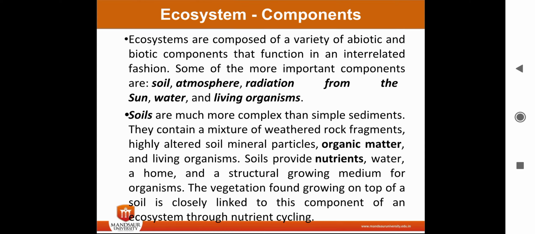They contain a mixture of weathered rock fragments, highly altered soil minerals, and organic matter. Soil provides nutrients and water, and a home and structural growing medium for organisms. The vegetation growing on top of the soil is closely linked to this component of an ecosystem through nutrient cycling.